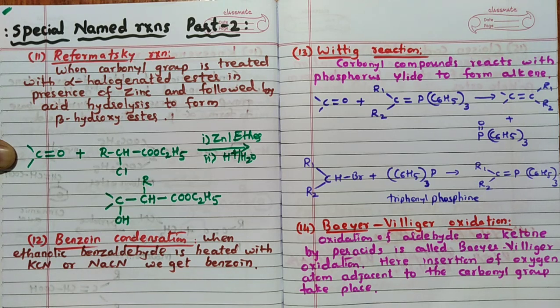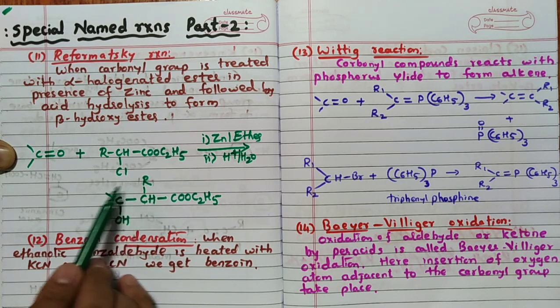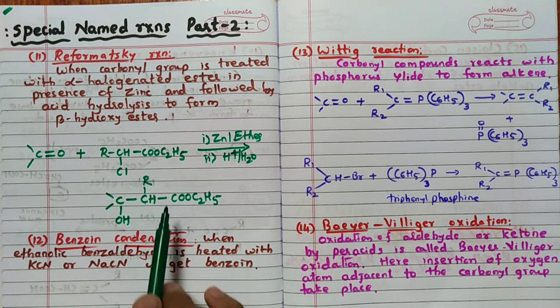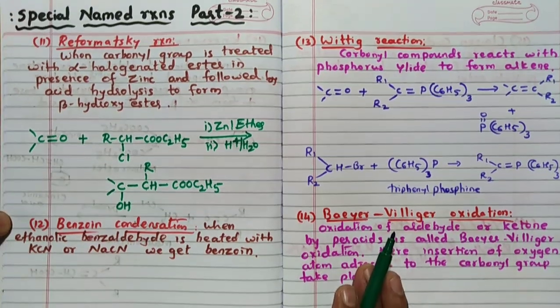See, for this alpha carbon, a beta hydroxy ester is going to form. Remember one thing further: if you heat this, H from here and OH from here are removed and you are going to get an alpha beta unsaturated ester. But the Reformatsky reaction is only up to this; further condensation on heating gives rise to that also. So, this is the Reformatsky reaction.